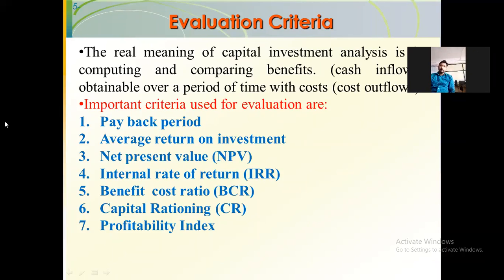So I hope you got this point. And today, first of all, we will complete this evaluation criteria part. So write down evaluation criteria as a heading.